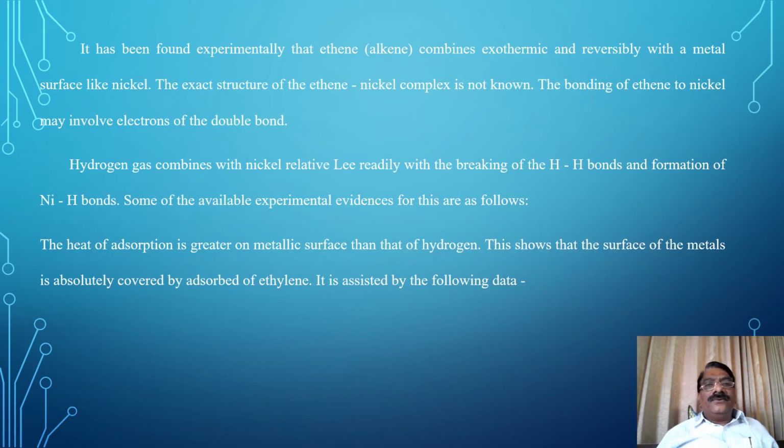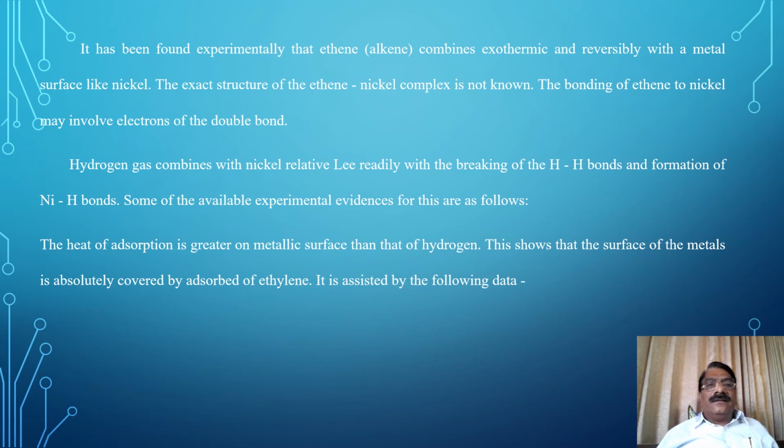It has been found experimentally that ethene combines exothermically and reversibly with a metal surface like nickel.